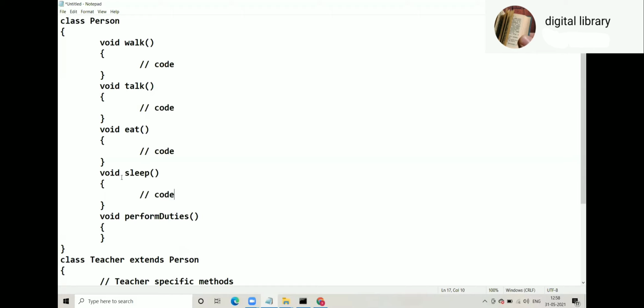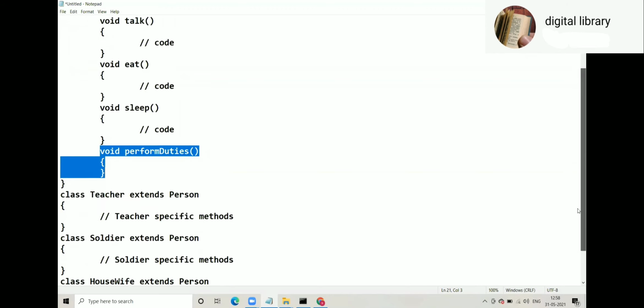But you cannot write any code in perform duties, because duties are specific to a specific person. Teachers' duties are different, housewife duties are different, soldiers' duties are different. So you cannot write anything in that. Suppose you keep it empty, no problem, even with no code.